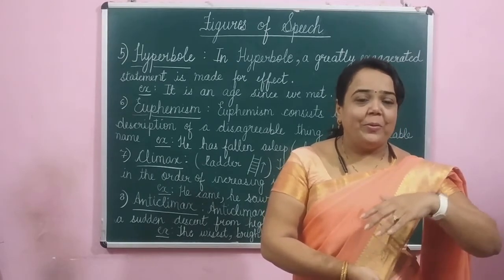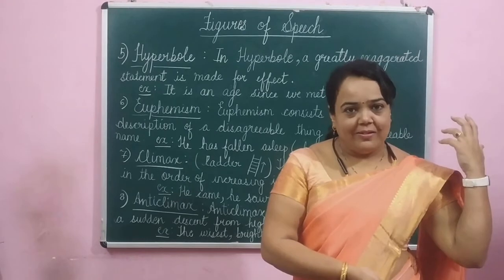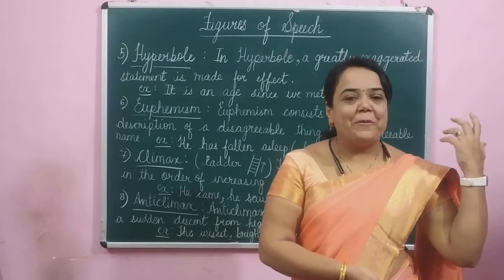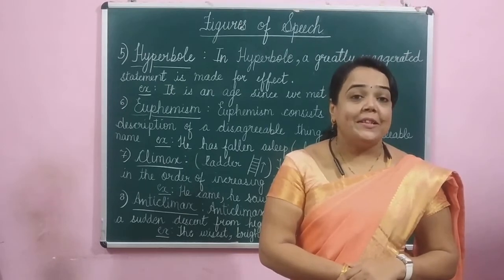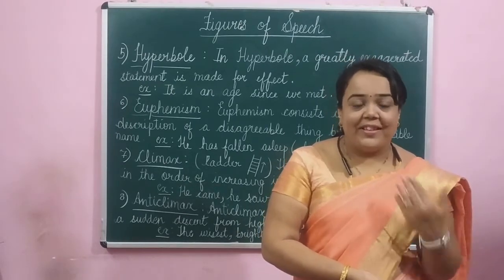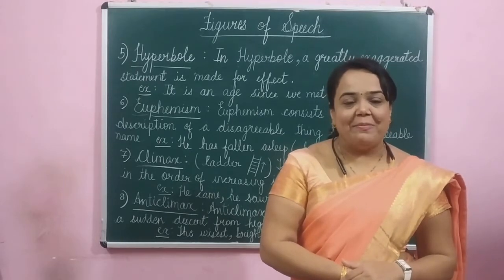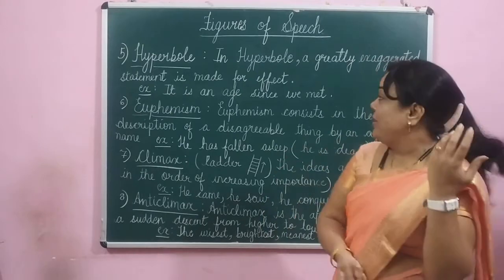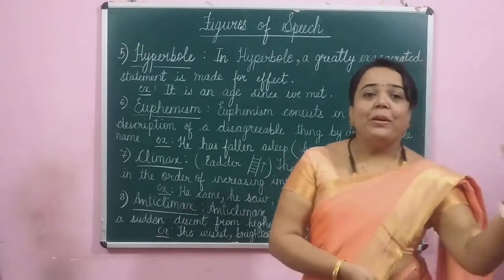She cried oceans of tears. Can someone cry oceans of tears? Not possible. It is an overstatement. So hyperbole is an exaggeration and overstatement made to make it more effective.